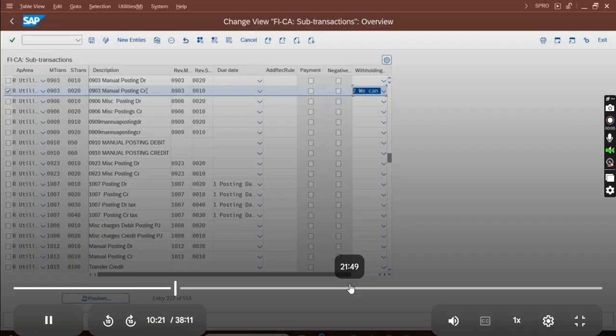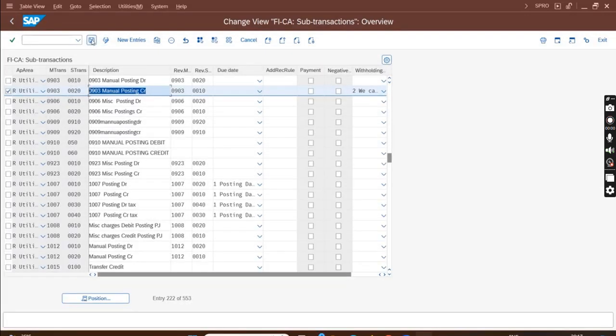Wherever we have payable combinations, that is where my customer will be credited. This is a normal entry, where we have customer debit and revenue credit, and this is a reverse entry where we have revenue debit and customer credit. Whenever the customer is credited, we can tag the WHT there. That's it. This is the first config. Save it.